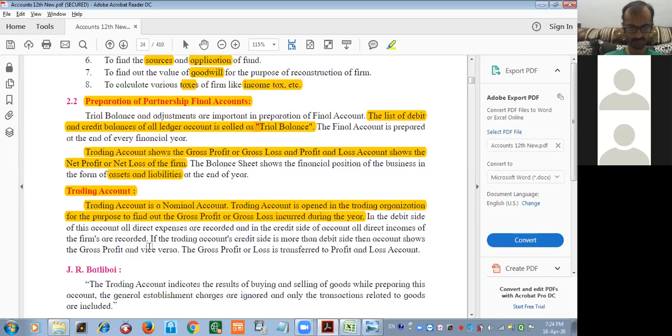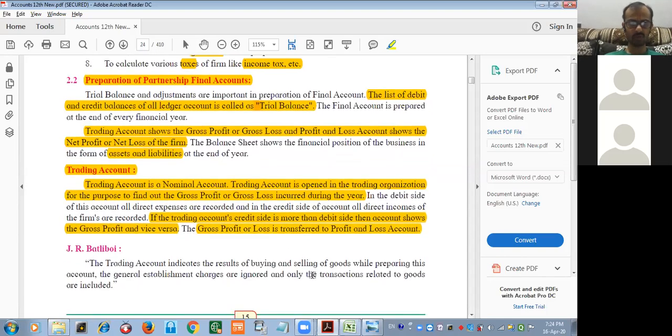If the trading account's credit side is more than the debit side, then the account shows the gross profit, and vice versa. We already saw this. The gross profit or loss is transferred to the P&L account. After getting gross profit or loss, it has to be transferred to the profit and loss account.